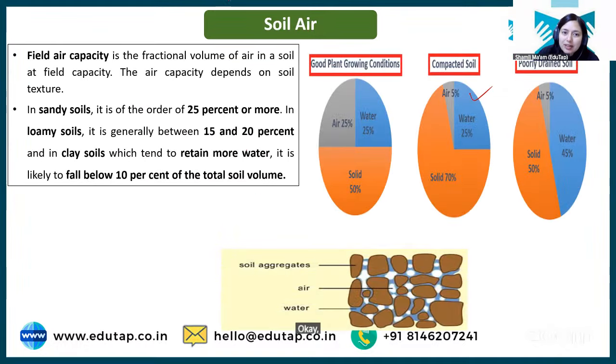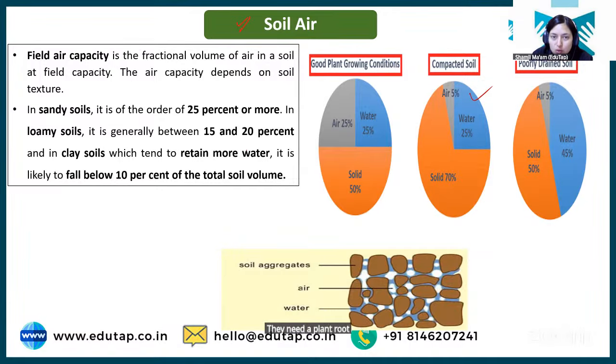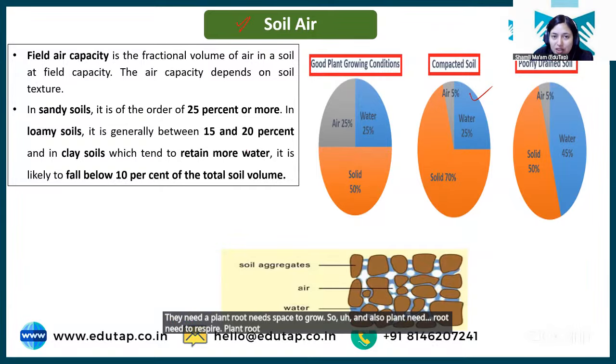Okay, then we have soil air. Now, students, in order to grow, plant roots need an optimum amount of air. There should be an optimum amount of space in soil, because plant roots need space to grow, and also plant roots need to respire. Plant roots also have to do respiration, right?